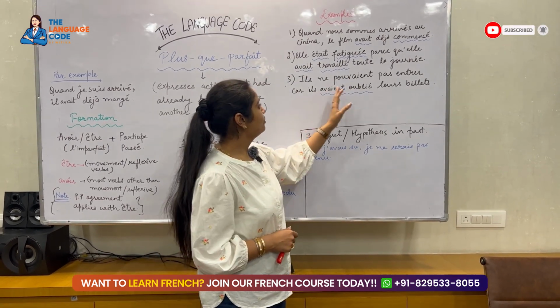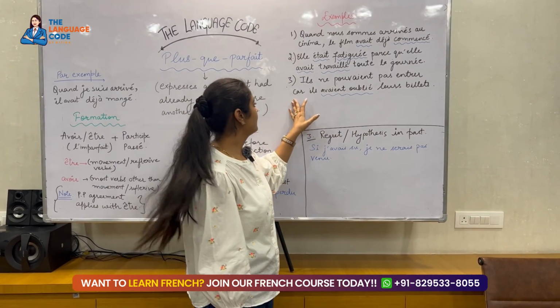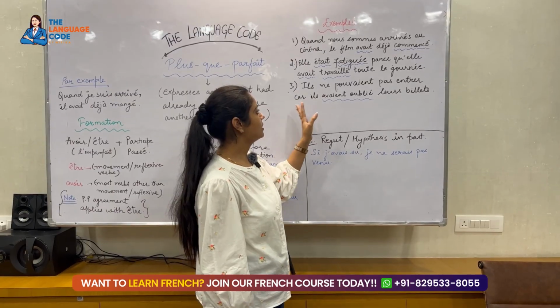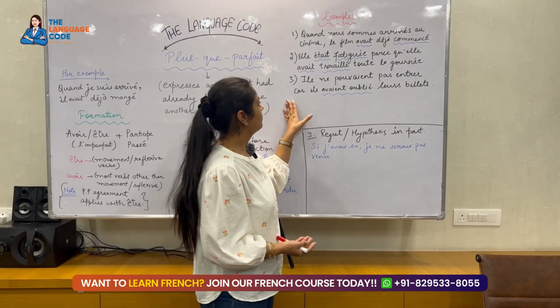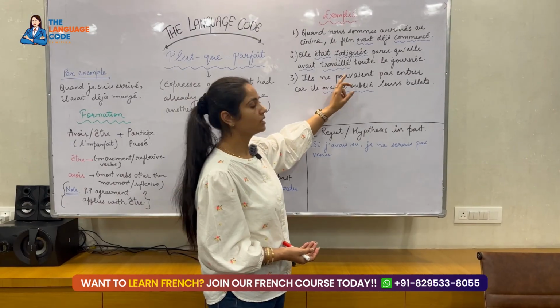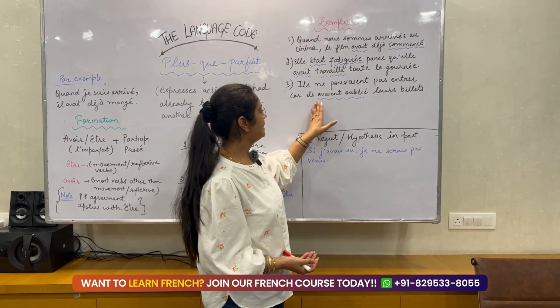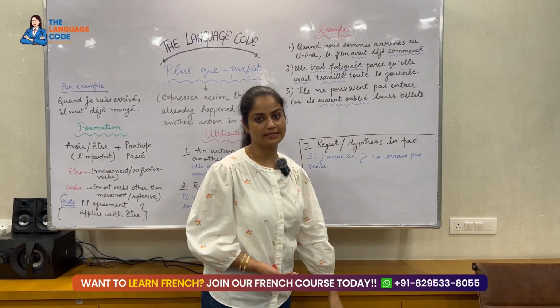Next is elle ne pouvait pas entrer car. Car means because. Il avait oublié leur billet. She could not enter because they had forgotten their tickets. So we've used imparfait and here we've used plus-que-parfait because il avait oublié. They had forgotten their tickets.